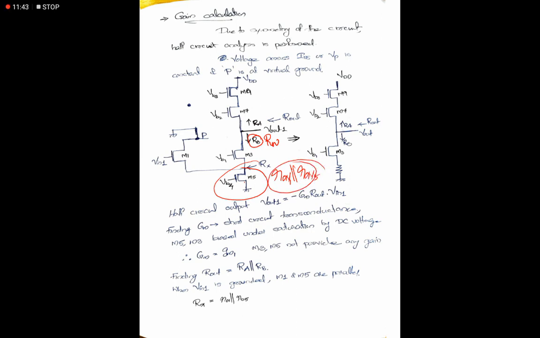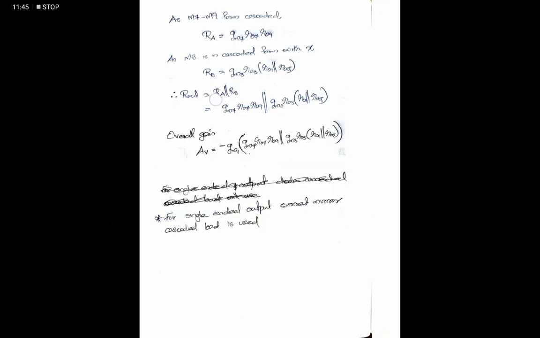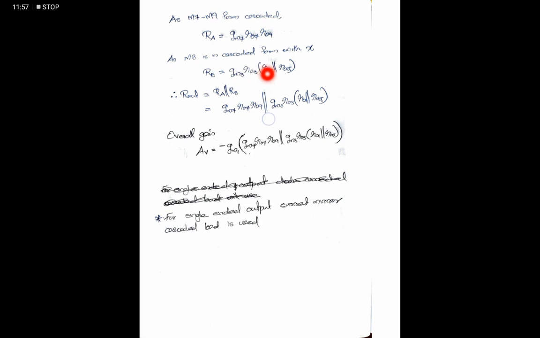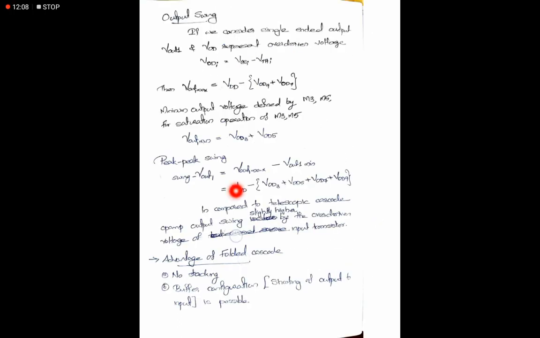This parallel combination is there, and the effective RN value becomes gm3 r03 multiplied by the parallel combination of r01 and r05. So there is no variation in gain, but we will get some improvement in our output swing, because we are avoiding the overdrive voltage due to the supply.